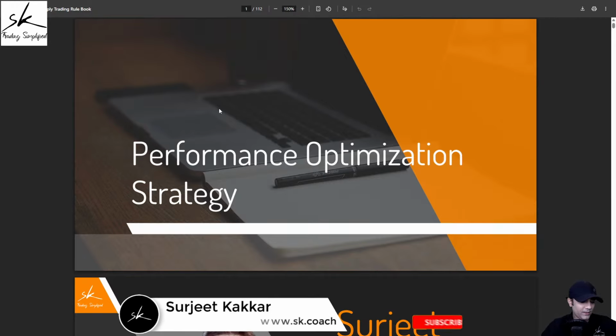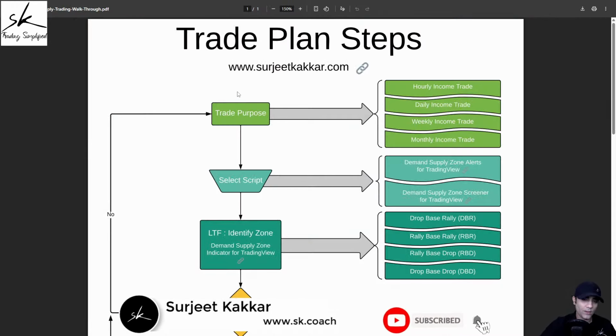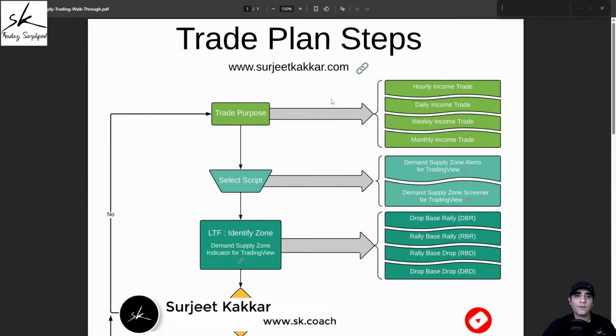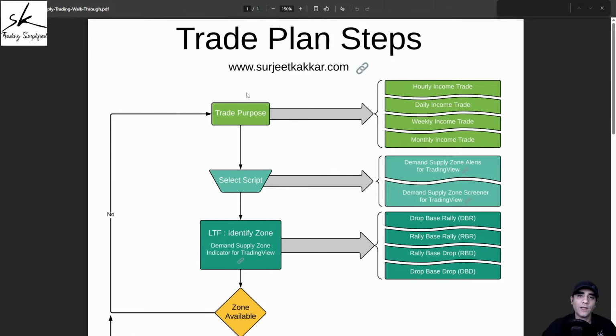Now, every step has its own elaborate rules, and those rules are available in the rule book. Now, mind it, this rule book that I've shared with you is a very conservative approach, because when you start learning trading, it always makes sense to start in a conservative fashion. As you start having more and more experience, you can definitely modify that trade plan to make it better and aligned with your personality style, right? If you're more conservative, you can make it more conservative. If you're aggressive, you can make that trade plan a little aggressive. But at least you do have a starting point using which you can start planning your trades very mechanically and rule-based.